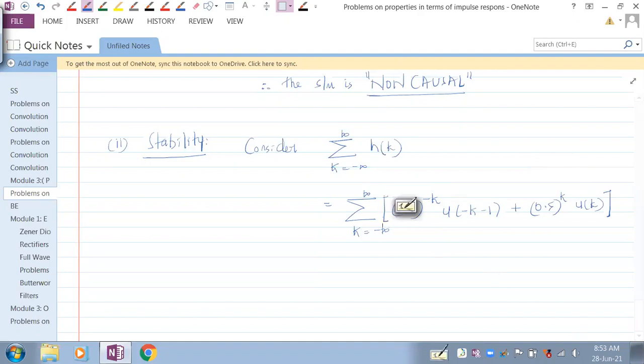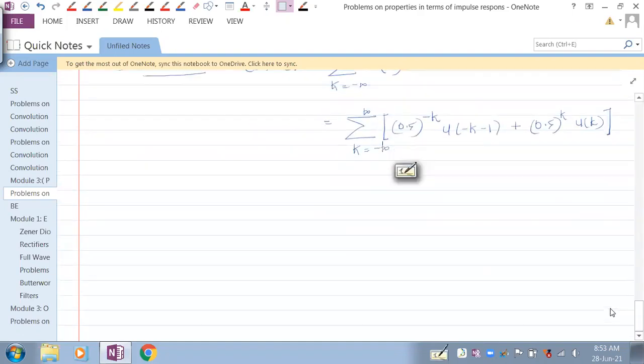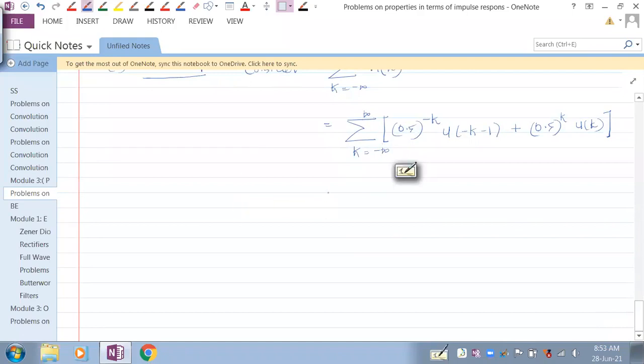Fine. Now let's take the summation inside. It looks like this: summation from minus infinity to infinity of 0.5 to the power minus k, u of minus k minus 1. That is applicable to the second term also.